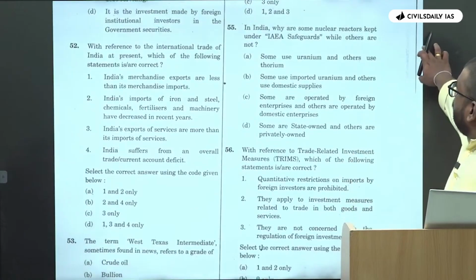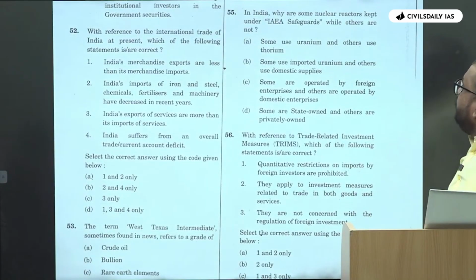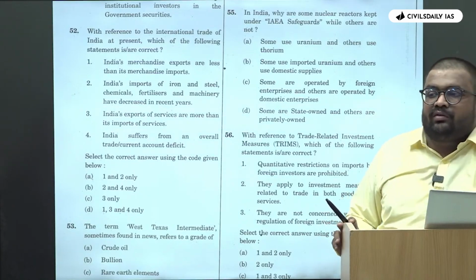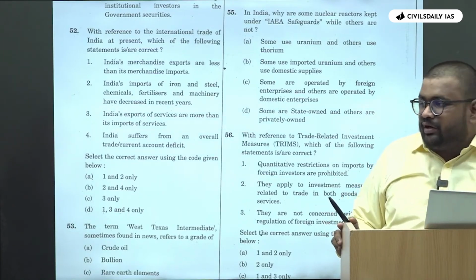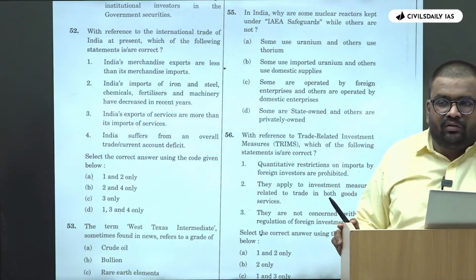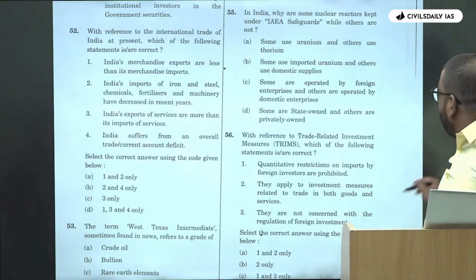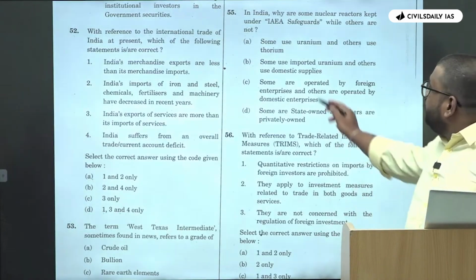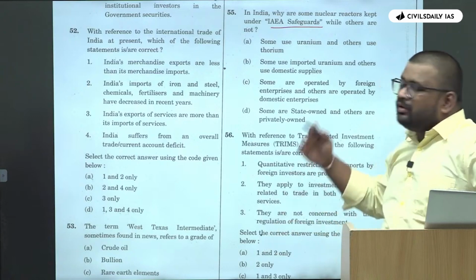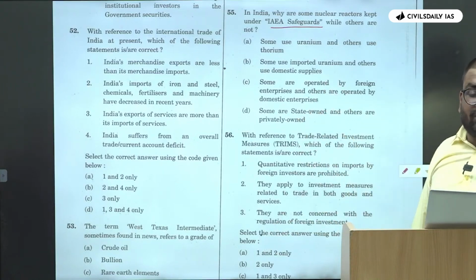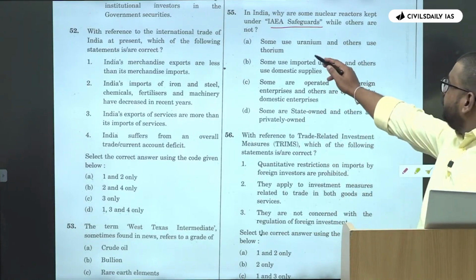So in India, why some nuclear reactors kept under IAEA safeguards? Again, IAEA safeguard question was there in 2019 or 18. हमने किया है ना? Right? Again, if you see, based upon that, you should have read about this. But even with your basic knowledge, you could have solved this paper.